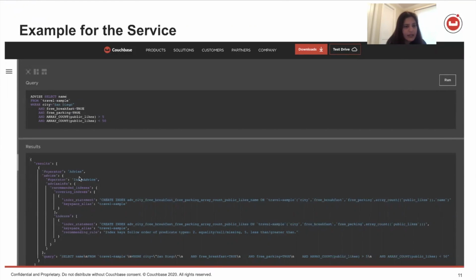So covering index, the recommendation is going to be on city, because equality was the first clause. City, free breakfast, free parking. Then we talk about the array count, right? And after that, we'll be talking about name. And for non-covered index, it's going to be all of the above without the name, right?